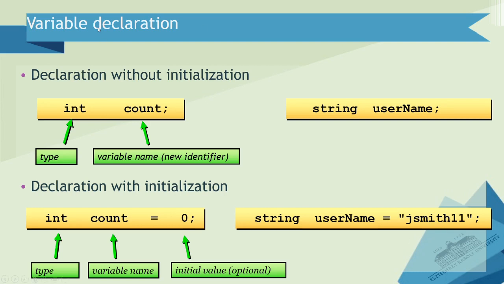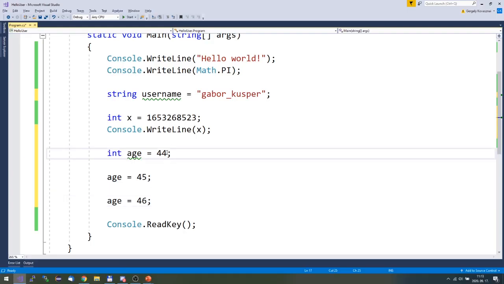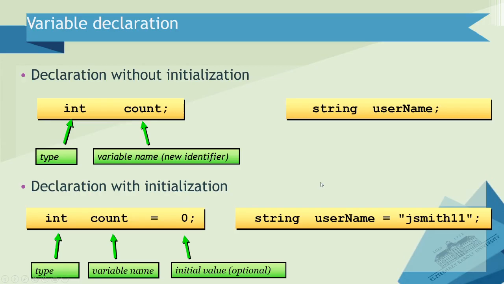Actually, what we did is called variable declaration, not definition. Variable declaration, when you declare the type and the name of the variable. Giving an initial value is optional. It's not a must. So I can even skip this initial assignment and then assign values later.